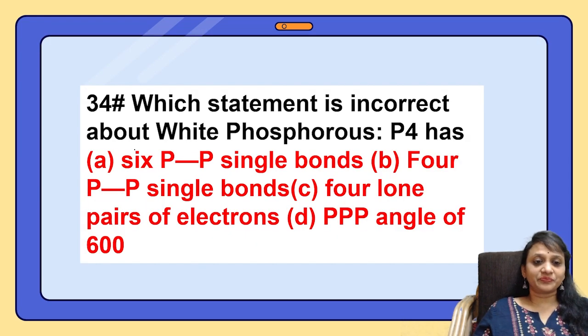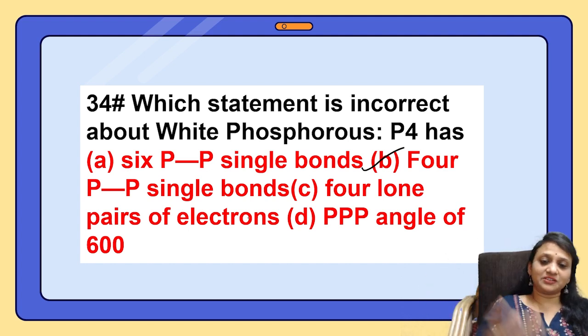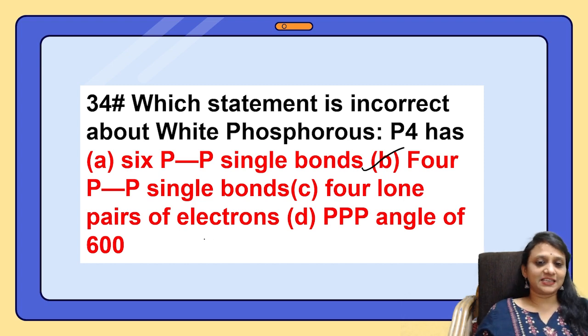Next comes 34. Which statement is incorrect about white phosphorus? P4 has 6 P-P single bonds, 4 phosphorus single bonds, 4 lone pairs of electrons, and the bond angle is 60 degrees. What is the correct answer, students? Basically, the incorrect statement is 4 phosphorus single bonds, because when you check how the phosphorus is arranged, okay.